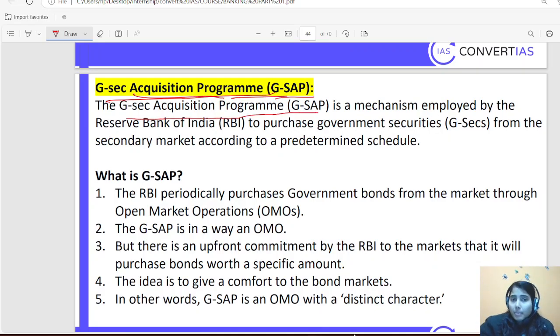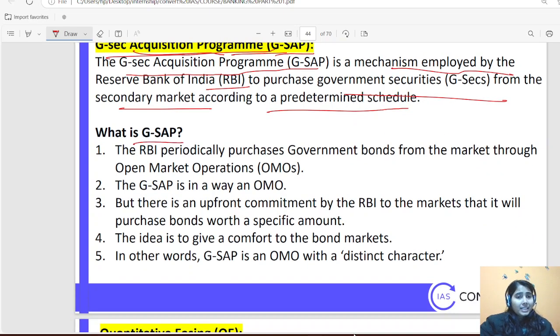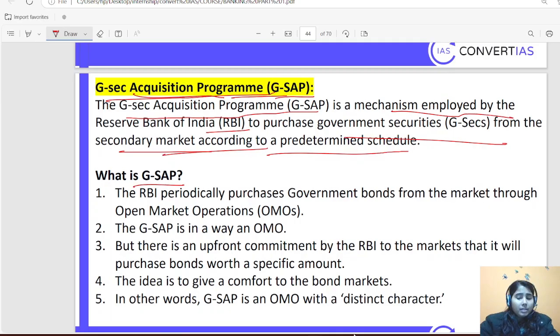So GSEC acquisition program is a mechanism employed by RBI to purchase government securities from secondary market according to a predetermined schedule. Okay, so what is GSAP and why do they do this? Suppose RBI is issuing some government securities, right? And RBI is saying to other people, stakeholders like banks or retail investors, that purchase this from here, I'll purchase from you some proportion of it in secondary market, at this price.